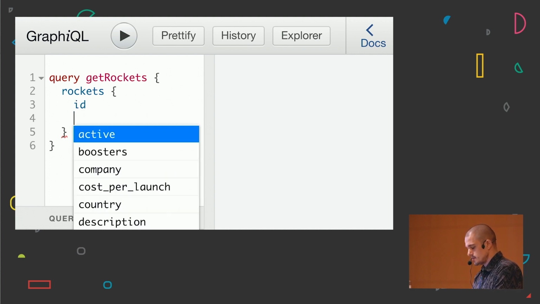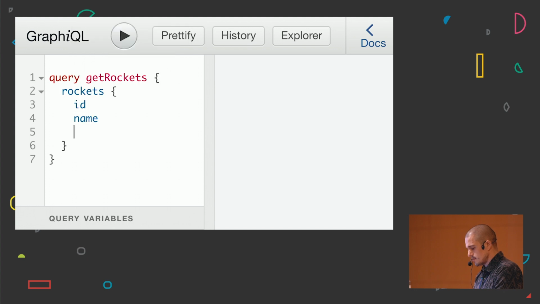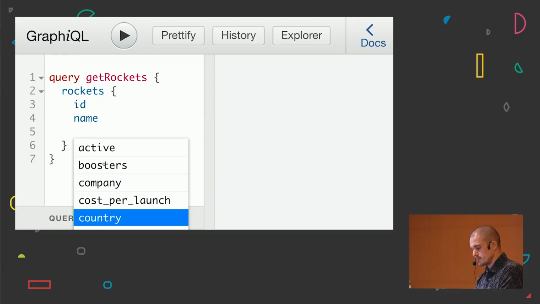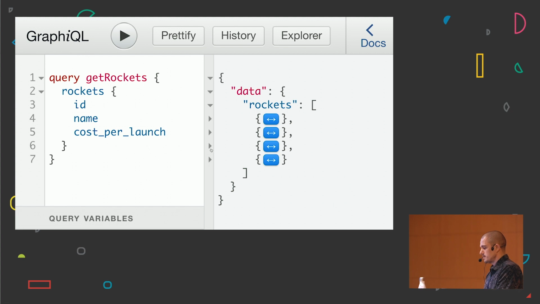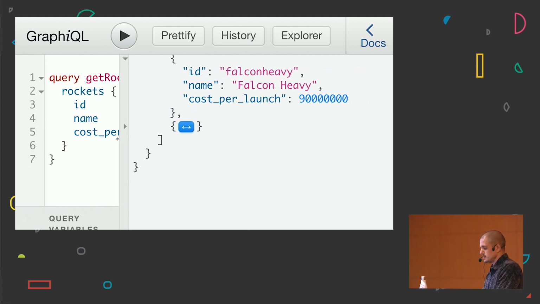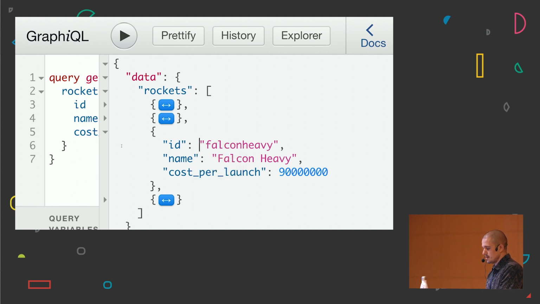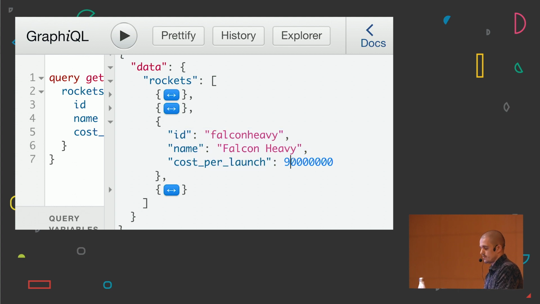And here I'm gonna fetch the ID of the rocket, the name, probably the description, let's say the cost. We can just explore what we got here. We got all these fields, so I'm gonna get the cost per launch, for example. And I just wanna click play. So the pretty cool thing about GraphQL is that, let's say that we're gonna have 1, 2, 3, 4 rockets. We are gonna get the data in the subset that we are requesting. So if I'm requesting ID, name, and cost per launch, I'm gonna get those 3 fields.